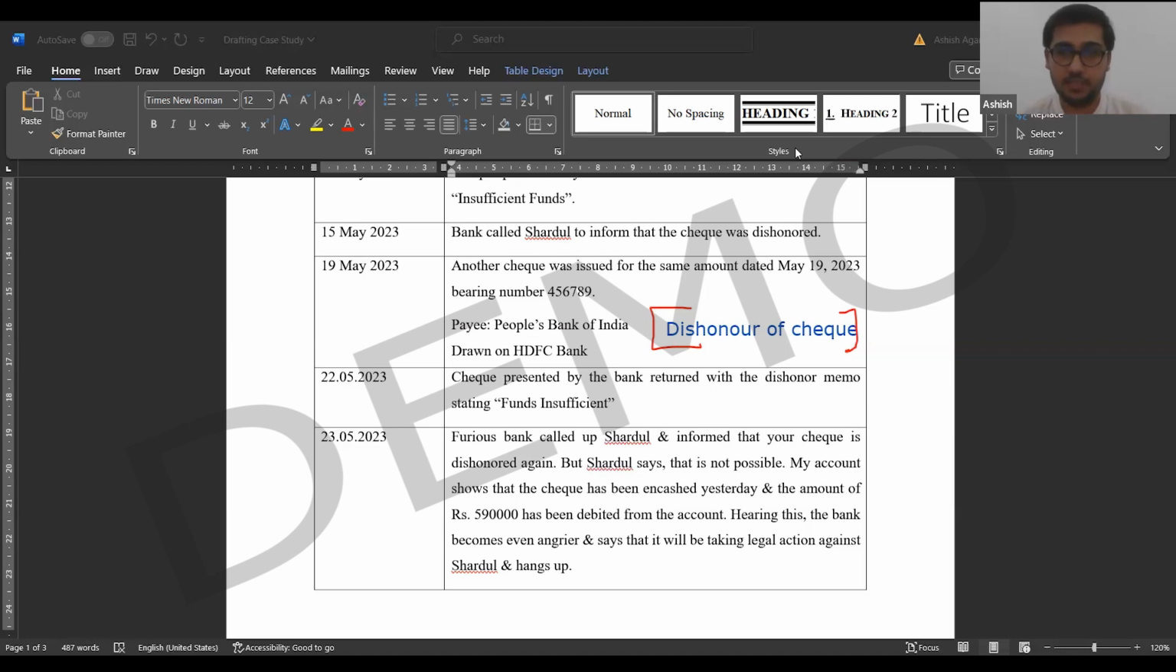Yes, I think there is something in the chat box. Will the payee receive the check return memo? The payee means People's Bank of India. The payee is the person who will receive the money. The payee is the one who will receive the check return memo as well as the check back. In case I am the payee, I will get the check back along with the return memo to know the reason why it was dishonored. Then I can contact the person who gave me the check. Any confusion?